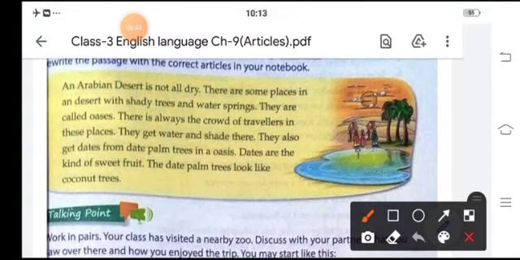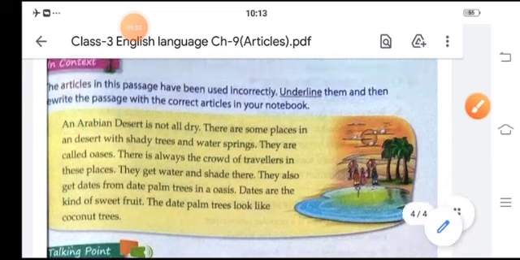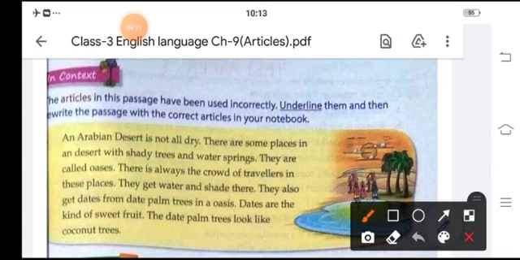Here also we have to underline again. An Arabian desert is not all dry. There are some places in the desert with shady trees and water streams.